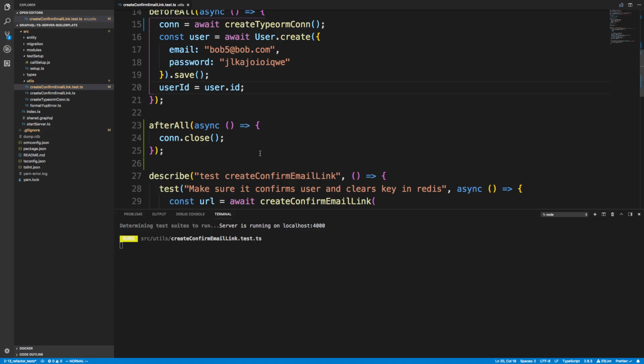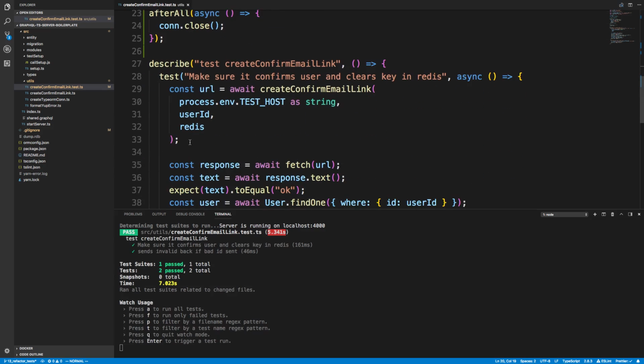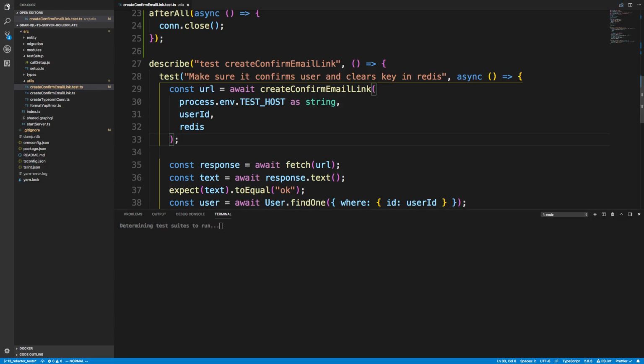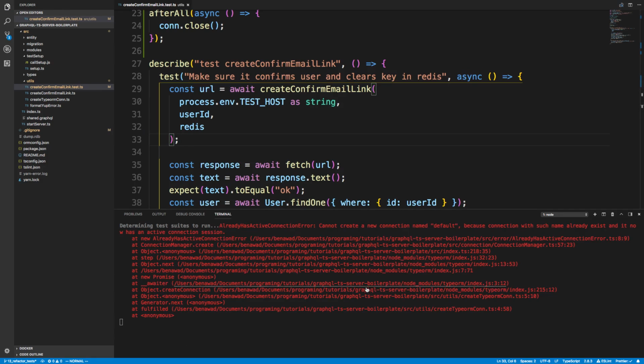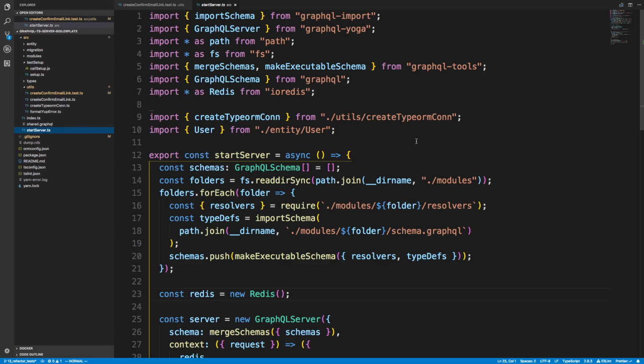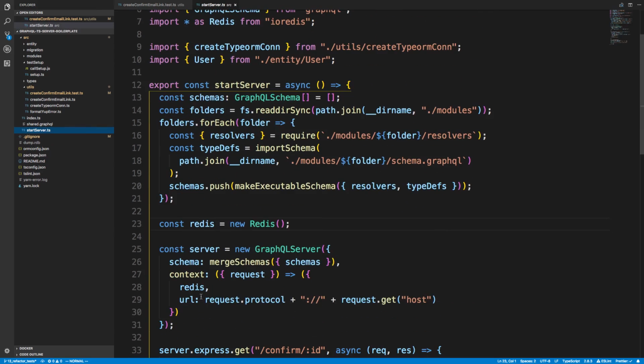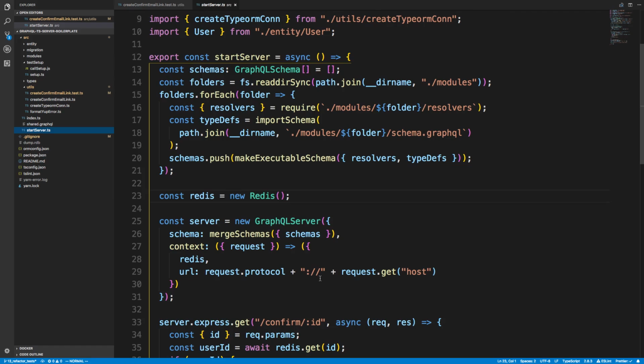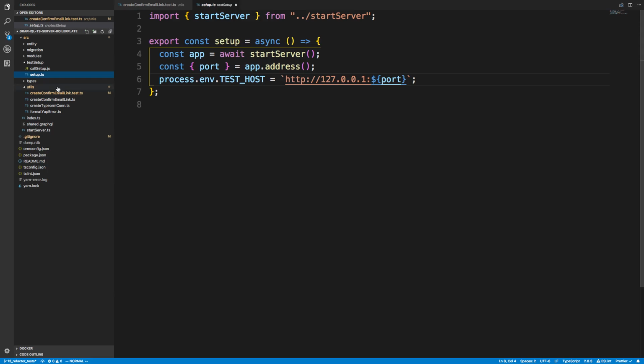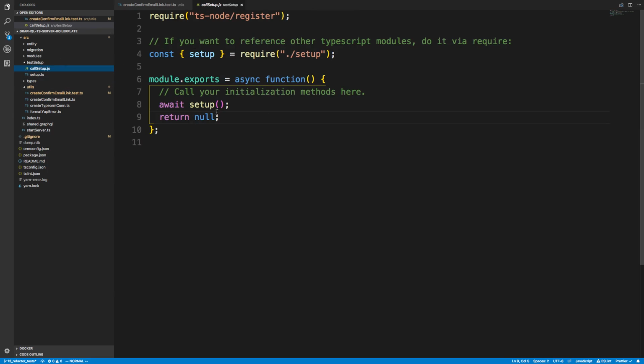So let's see what happens. It runs fine the first time. It's whenever we make a change. So let's say I get rid of the semicolon, save it, and it reruns. So what I found out was the real problem was startServer. Basically we would start the server up again even though we already have the server started. And the reason for that is in our setup over here. We call setup, and we're basically just calling setup multiple times.